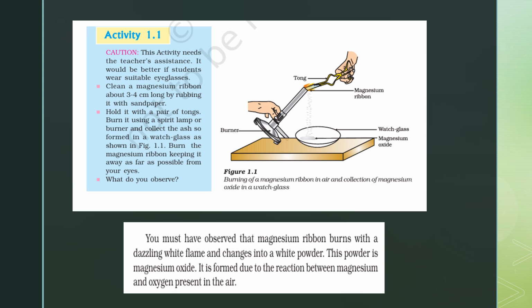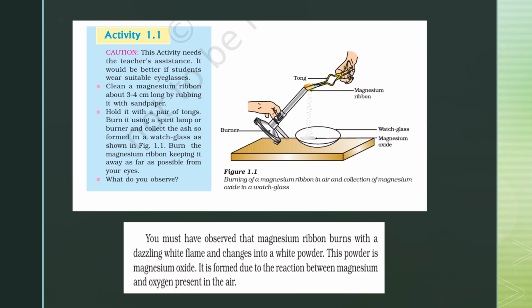उसे tongs की help से we will hold it, fine, and we burn it using a spirit lamp or a burner. And we collect the ash so formed in a watch glass, right? You can see from the figure also how the setup is done, fine. And we burn the magnesium ribbon, keeping it away as far as possible from our eyes so that it does not harm our eyes. And we should wear eyeglasses also so that no toxic effects are felt by us, fine. So like we have to see what we are observing on its burning.